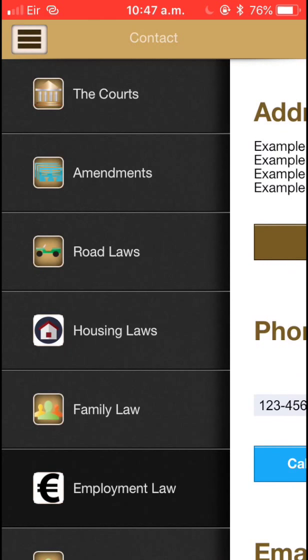We feel this app was very well developed, and we hope that you think it too.